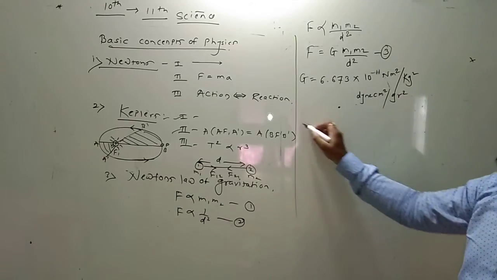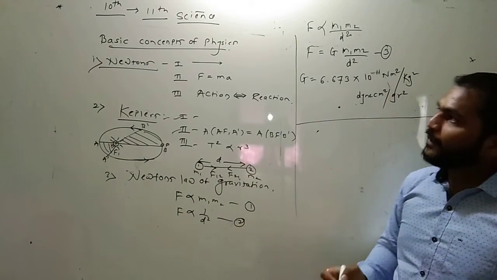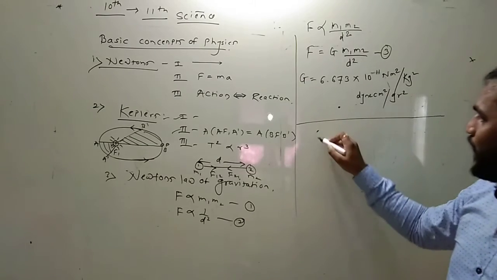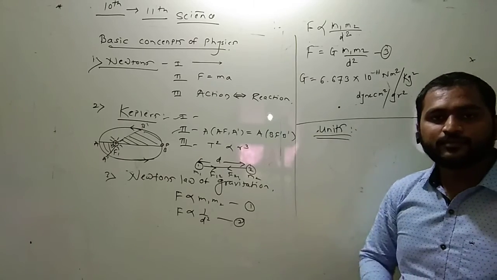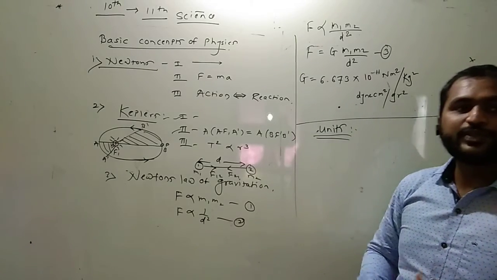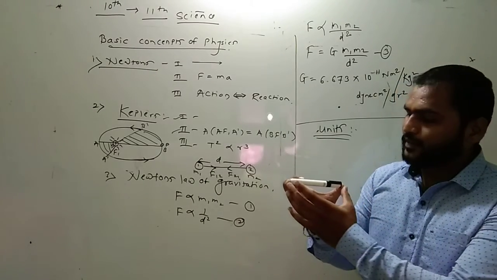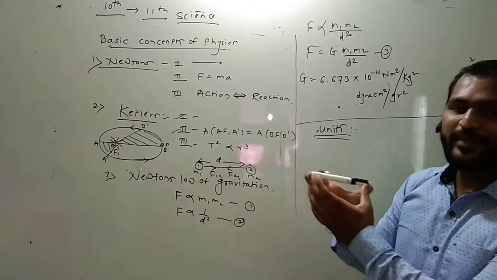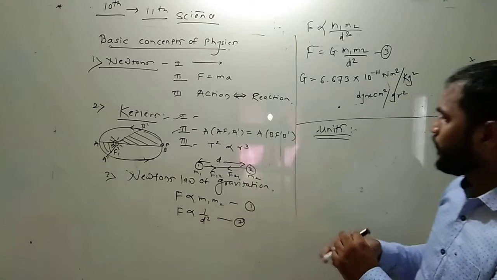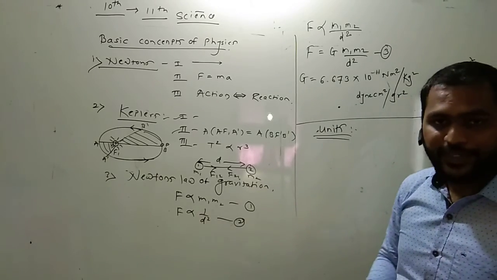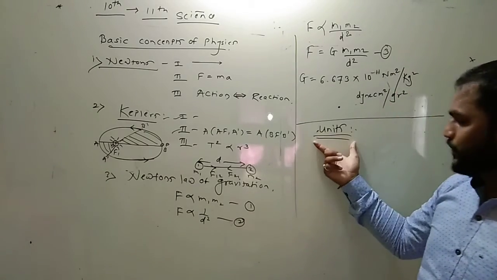Okay, next part is units. Most important in physics is what is called units. What does it mean by unit? Any reference standard which is used for the measurement. Suppose this is the marker, the length is measured in meter, centimeter, kilometer, mm. The reference standard which is used for measurement is called a unit.